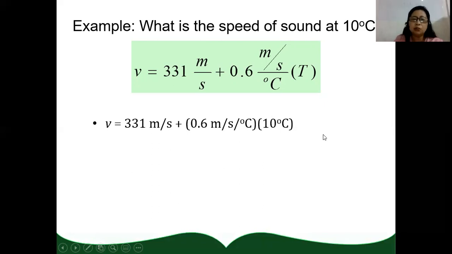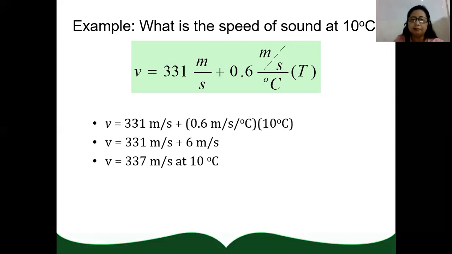Since degree Celsius is in the numerator and degree Celsius is in the denominator, they can be canceled. So 0.6 times 10 will give you 6 m/s.